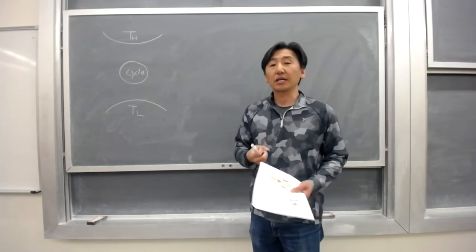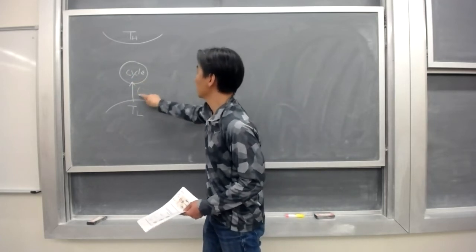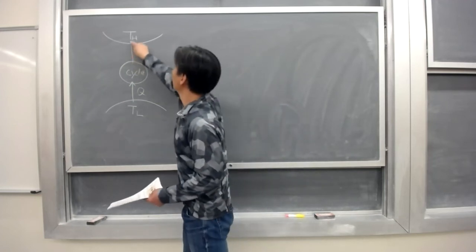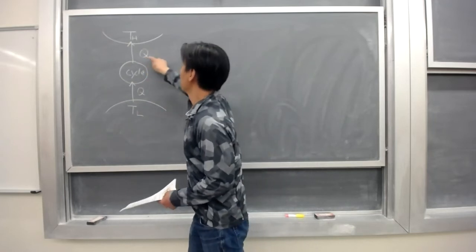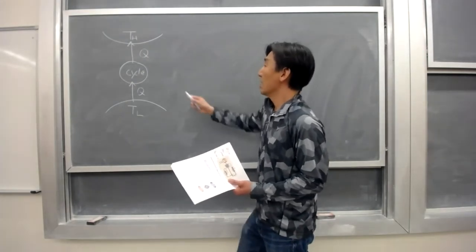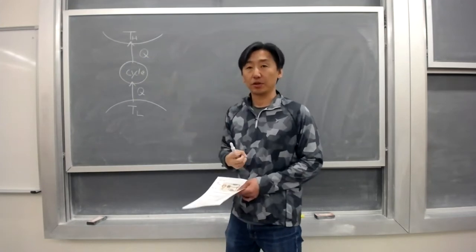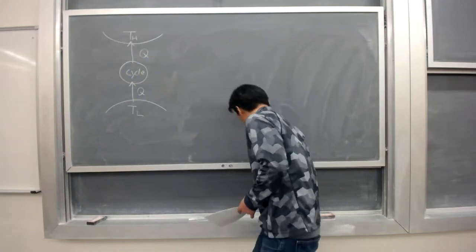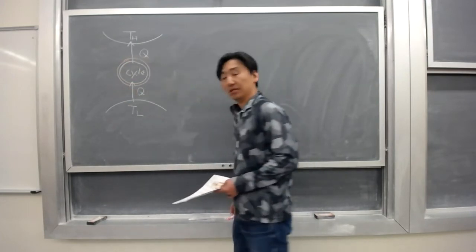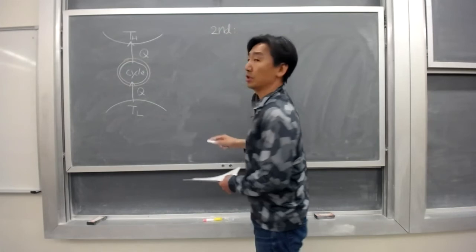Meaning that all heat that is transferred from the low temperature reservoir to the cycle in terms of Q is directly moved to TH with the same amount of Q. Let me think about what happens in terms of energy balance in the cycle and how you can write the second law of thermodynamics. In order to do that, let's assume that your cycle is your system. Then the second law of thermodynamics can be written like that.